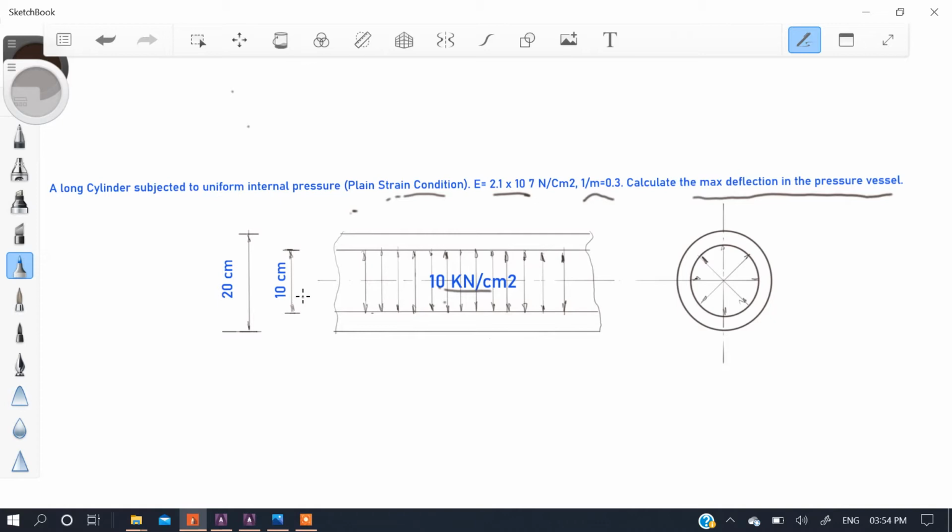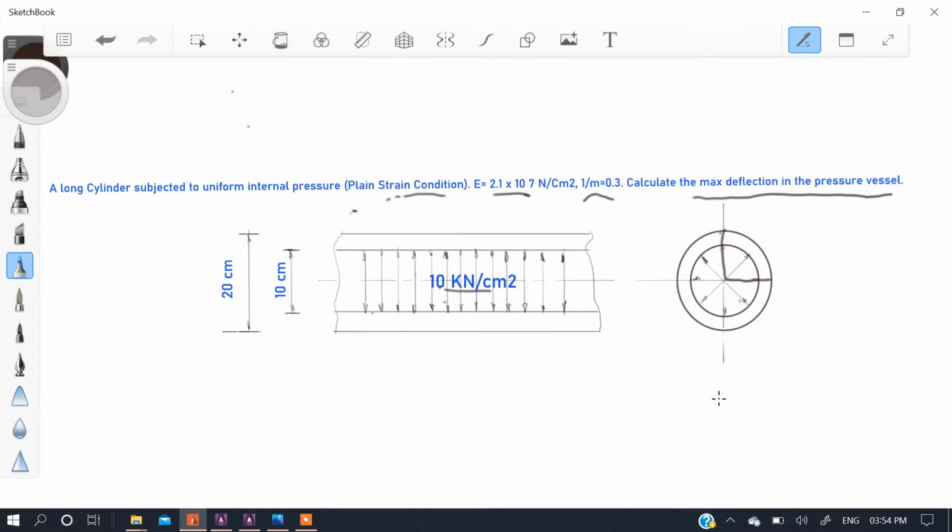So in this problem, before solving, first of all we have to divide this into one part, that is a 90 degree part. We have to use this part only, instead of drawing this whole pressure vessel.